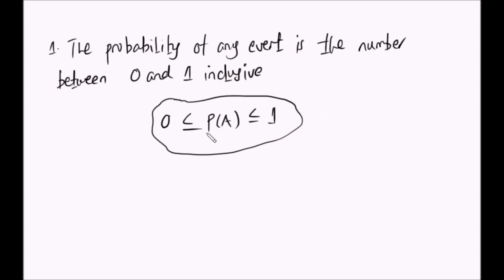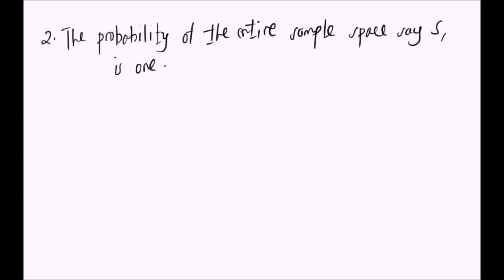Hamna kitu kama hicho, probability is between 0 and 1 inclusive. Unaweza kuwa na probability ambayo ni 0 na unaweza kuwa na probability ambayo ni 1 na katikati ya hapo, of any event.